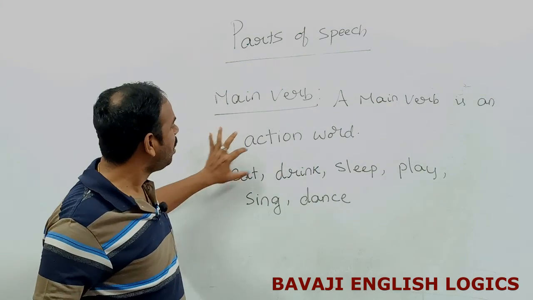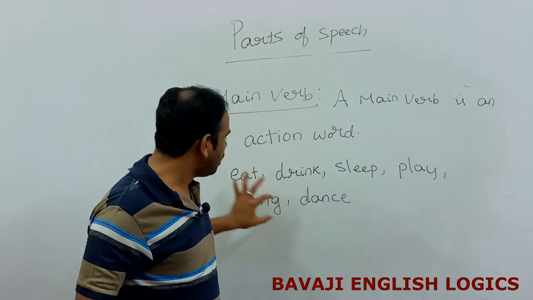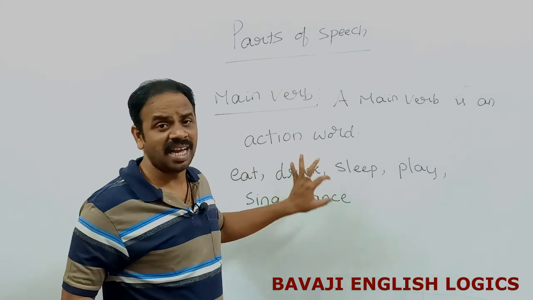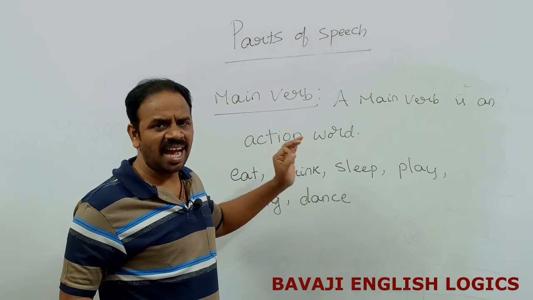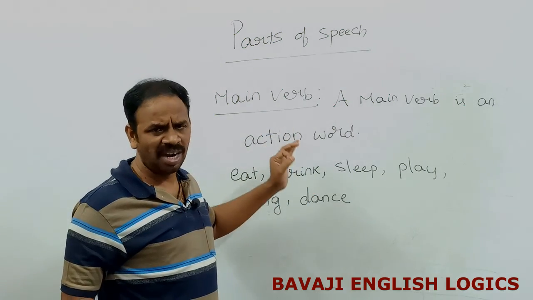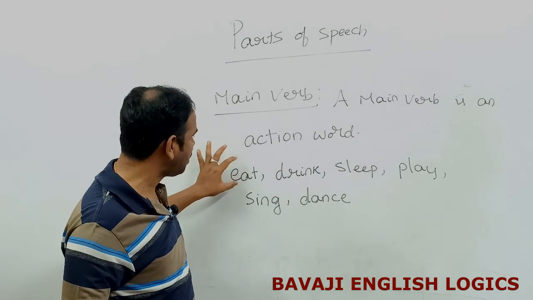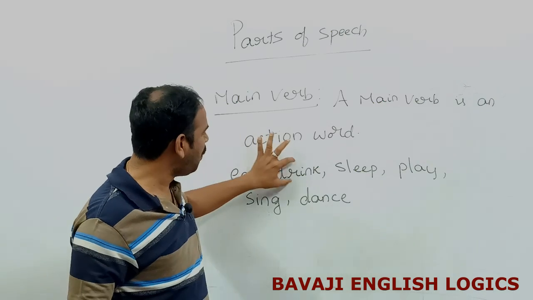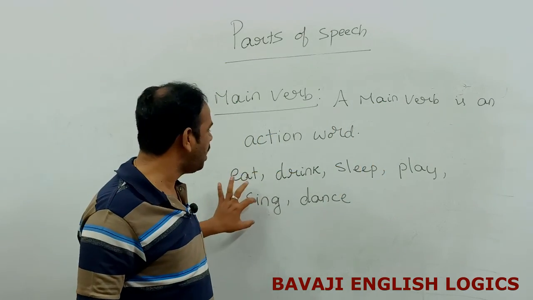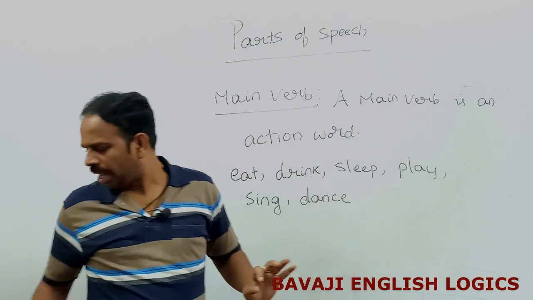Eat is an action. Drink is an action. Sleep is an action. Play is an action. Sing is an action, dance is an action. All these are action words, and these action words can be called the main verbs. Eat, drink, sleep, play, sing, dance. All these are main verbs.